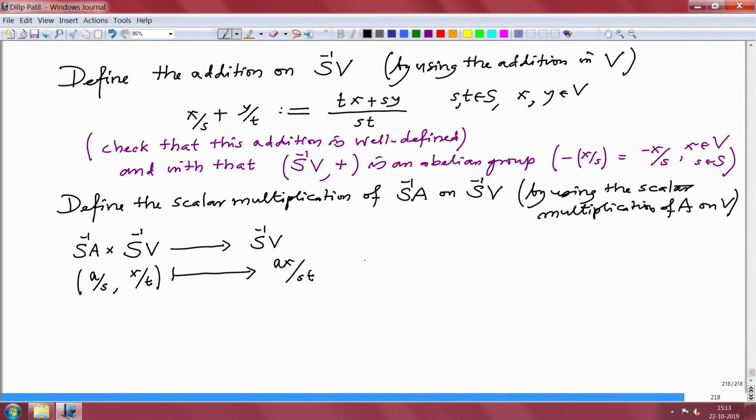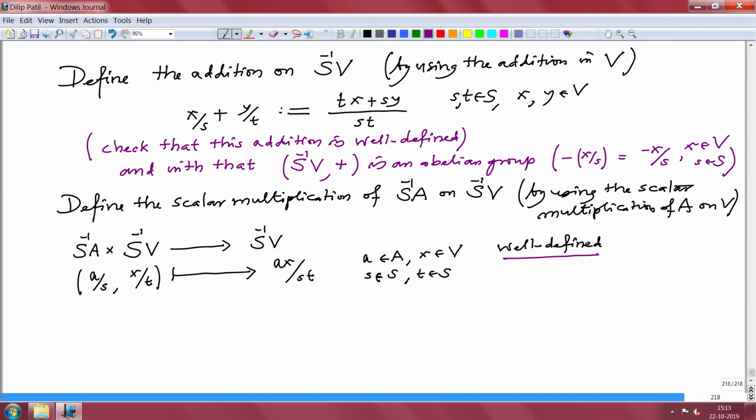So, this we have defined for A in A, S in S, T in S, and X in V. And again we need to check that this is well defined.